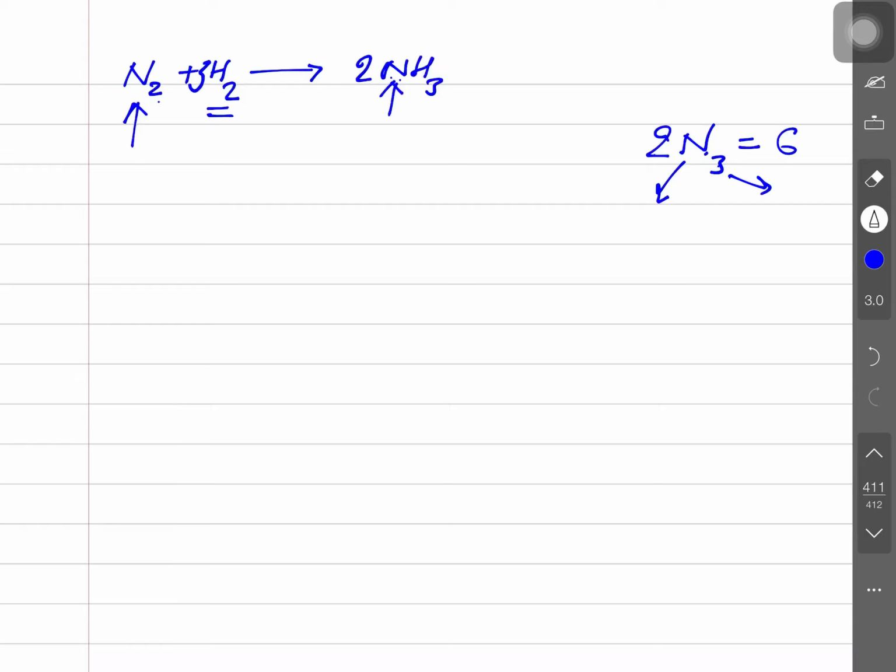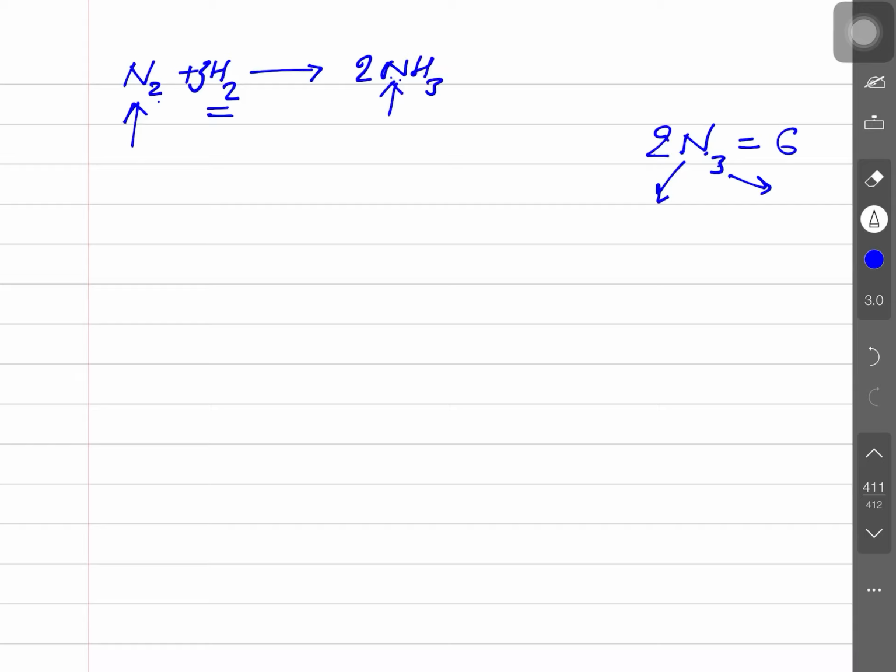This concept has also been explained by Dalton in his atomic theory, that in any chemical reaction, atoms are never destroyed and never created. This leads to the first law of chemical combination, called the law of conservation of mass. So what is the statement of the law of conservation of mass?